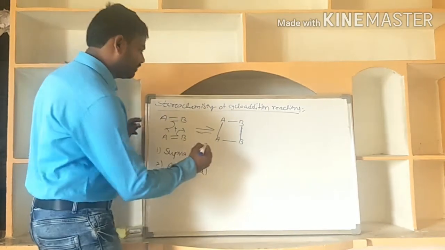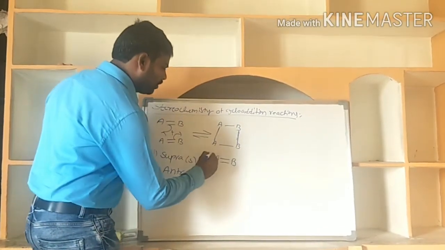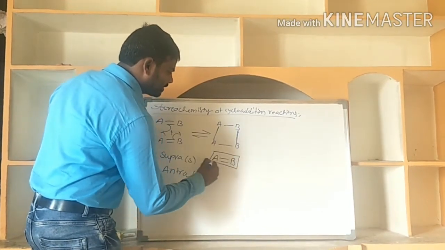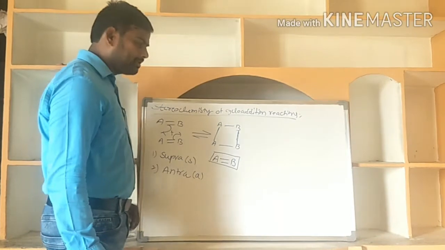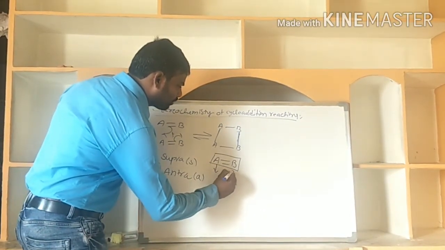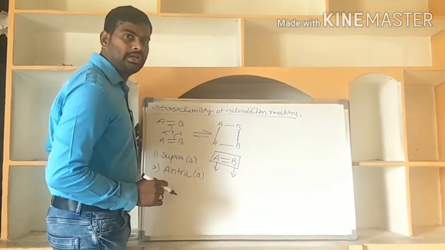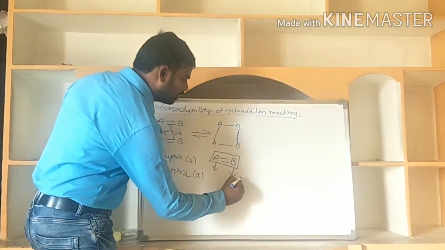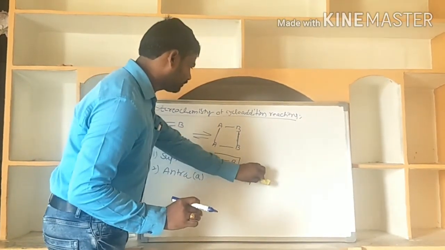That means if this is the unsaturated partner AB, on the same face, maybe the top face or maybe the bottom face, if it is forming the two sigma bonds on the same face, this is called a supra partner.